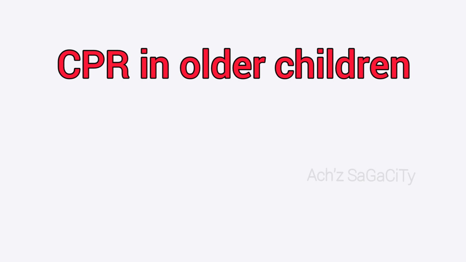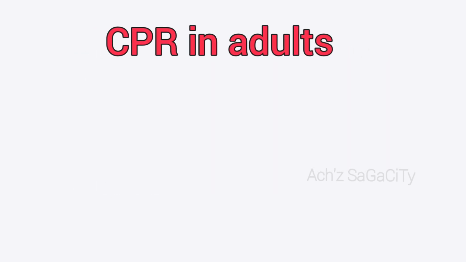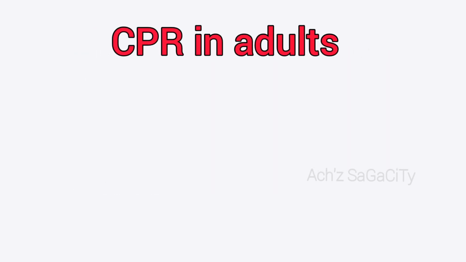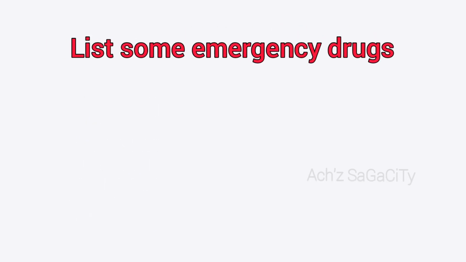Then what about the CPR technique in older children? Uses the heel of one hand for cardiac compression, that is in the ratio 30:2. Now we will see regarding the CPR in adults. I think you all know that. Lock the elbows, vertical to patient chest, compress the sternum to a depth of 4 to 5 centimeters or 1.5 to 2 inches. Release the pressure, combine compression and ventilation at the ratio 30:2. Continue the cycle for 2 minutes or 5 cycles, then you can reassess for the pulse. So that's all about CPR.